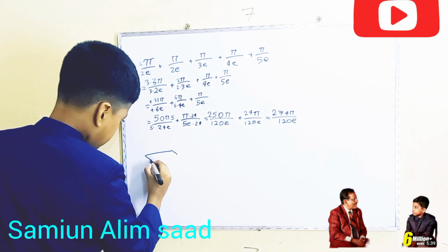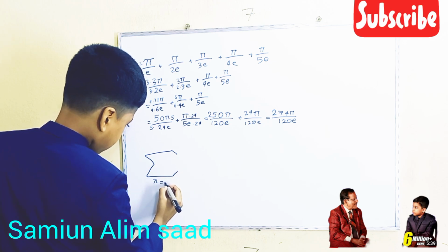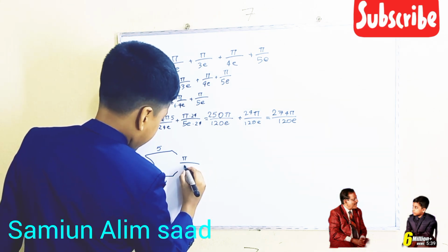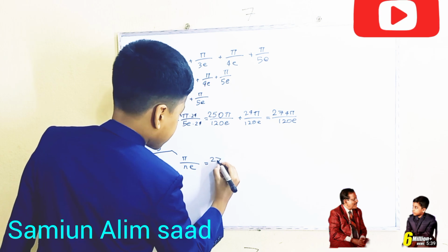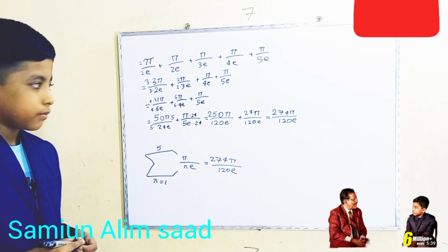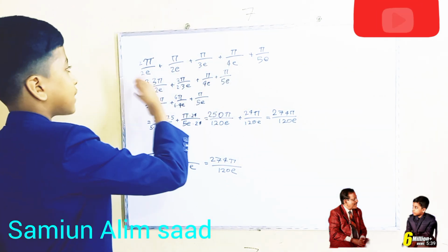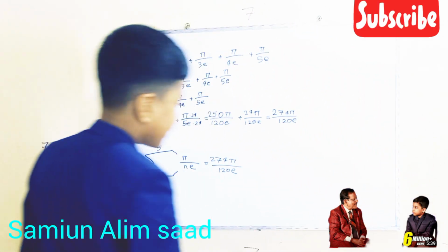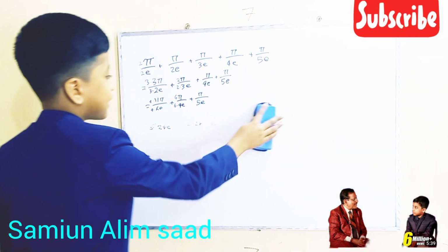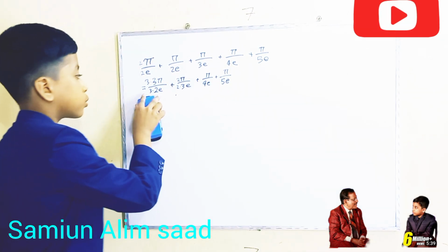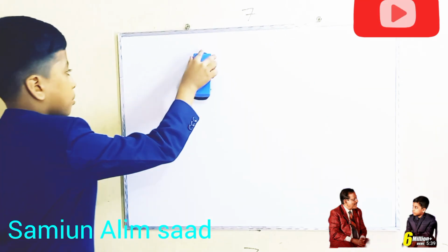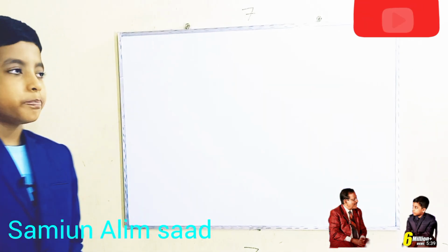So, the sum from n equals 1 to 5 of pi over ne equals 274 pi over 120e. Pretty good. Or else we have to write this entire thing down and evaluate it. Now, this does not help to actually evaluate it, okay? So if you evaluate this, you have to actually write it out. Like, you have to do the addition problems. If you don't do the addition problems, you're gonna get the wrong answer.